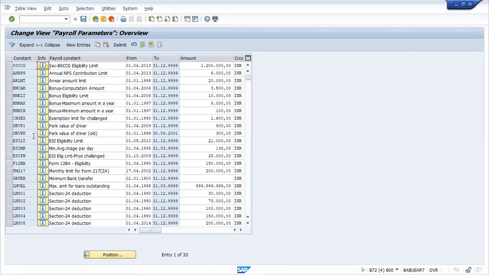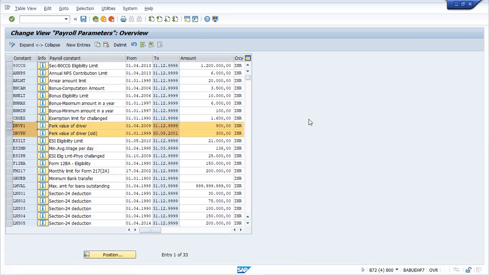So you can see there are two values. One is DRBPK, and there is DRBP1. DRBP1 is actually the recent one, I believe. Yes, so this is the recent one we are using. The PERC value of a driver, how it is calculated, this value will be derived during the payroll process. So this is the logic which I was explaining, how things are calculated.